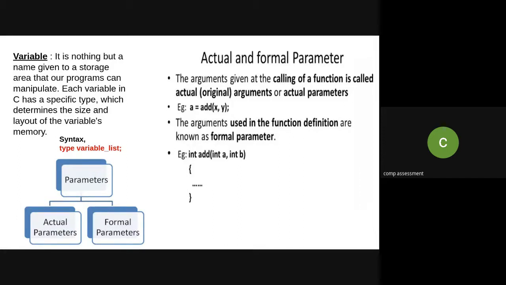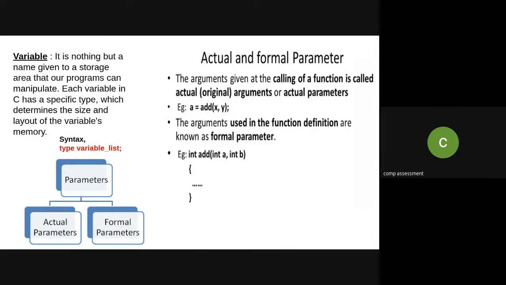Already we have seen that whenever a variable is declared in our program, it has attributes: its name is associated, and a location will be associated. It is nothing but the name given to a storage area that our programs can manipulate. And each variable in C has a specific type, whether int or float, and that data type determines the size and layout of the variable.